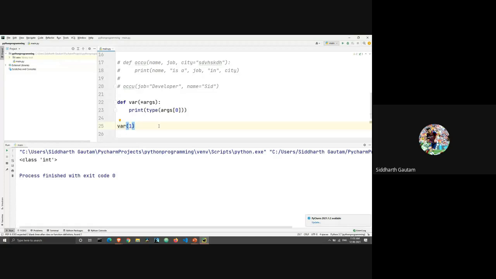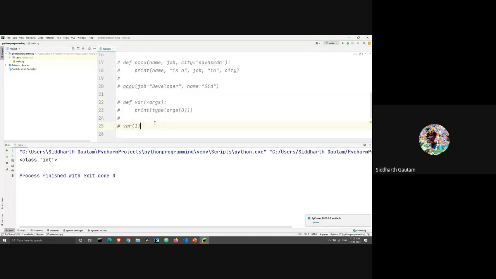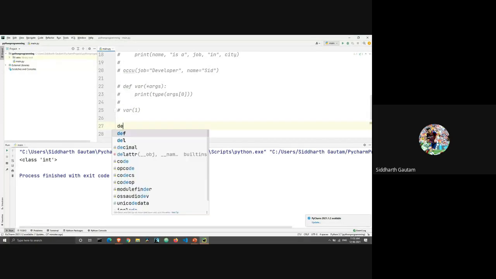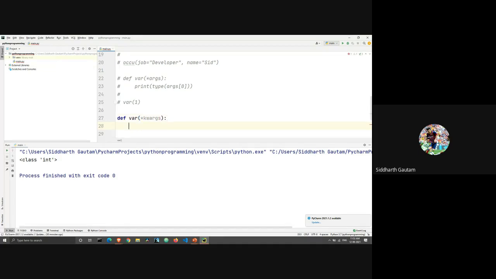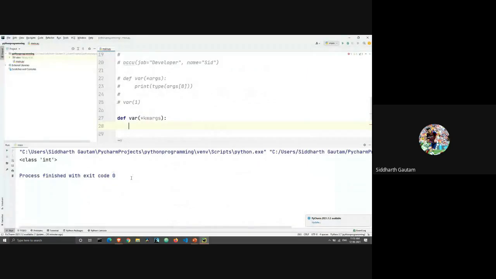Let's say what I'm going to do is, instead of star args, I'm going to be using star kwargs, which is keyword arguments. So let me just declare another function, def var and star kwargs. And inside this, what shall we do with it? Let's just see the example. Let's see how they have done it. All right, so they have just printed everything. We will also start with that. We will just print kwargs.